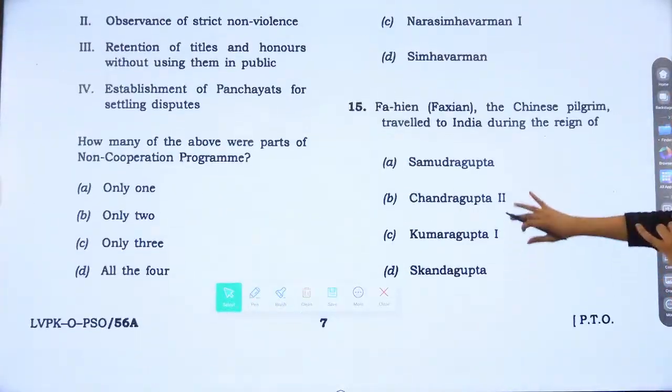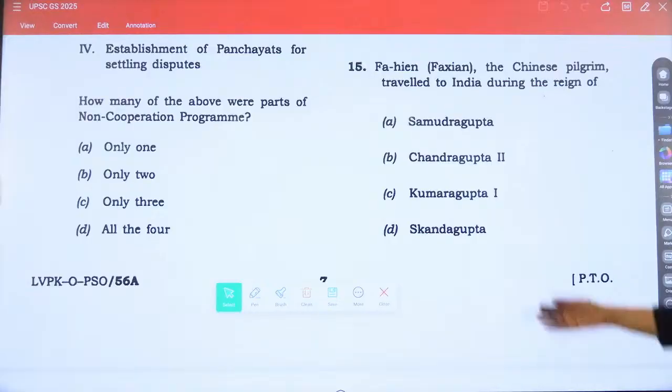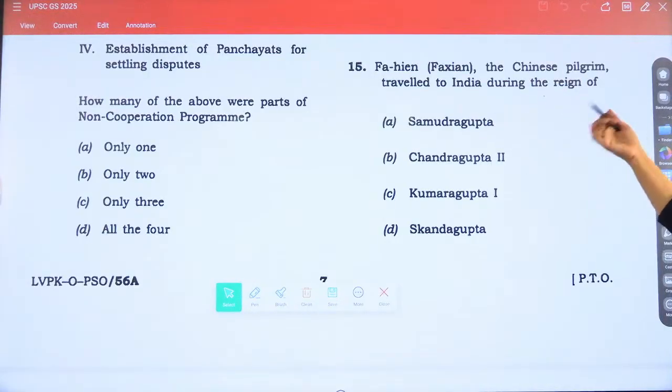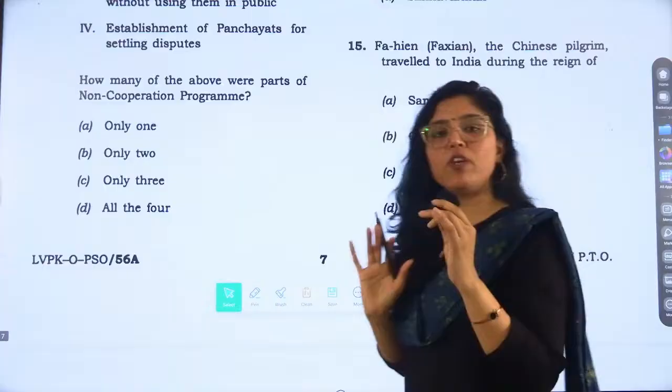Next is Fahian. Again, a favorite. So who was Fahian? Fahian, the Chinese pilgrim, traveled to India during the reign of Chandragupta II. We know this thing, right?